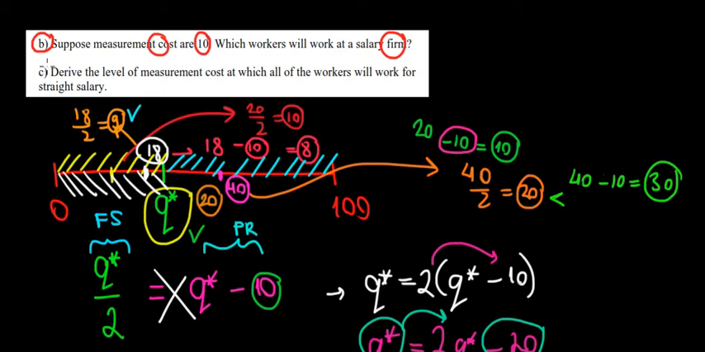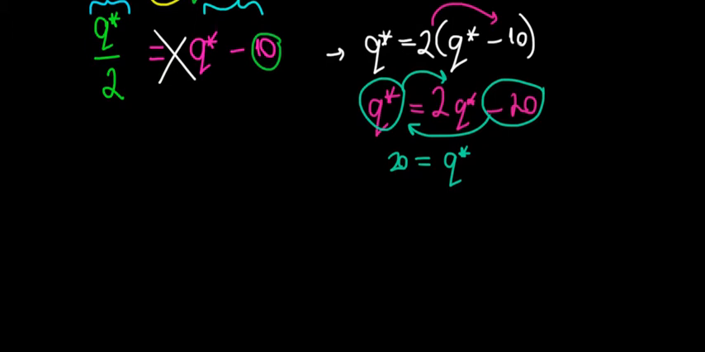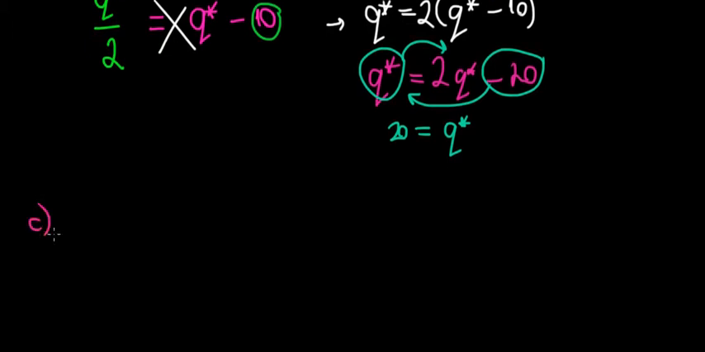Let's solve part C now. So we have to find out the level of the cost at which the workers will work for straight salary. Now let's do it over here below. So in part C, what do we have? We have this distribution of output between 0 to 100. So that's 0 to 100 over here.